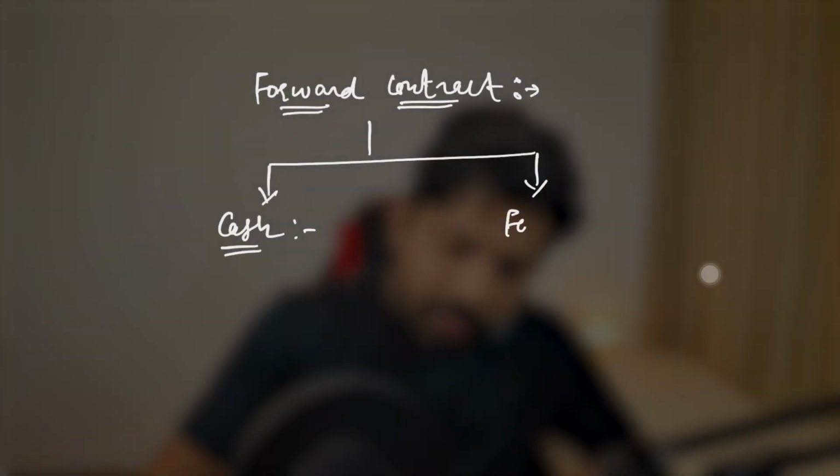Similarly, what happens in a forward contract? I'm just trying to relate it with a real life example. In forward contract, what can happen? I want to book this ticket at the same price, but in next 24 hours. So for that, I can just lock the price in 1000 rupees, and then I can book the ticket in next 24 hours. Means there is a contract happening between the airline company and me. It is only for 24 hours, and I have to give a small amount in exchange of that service, right? So that is a simple forward contract.